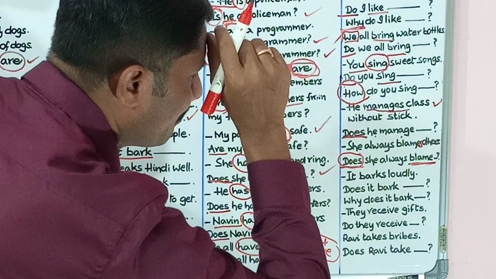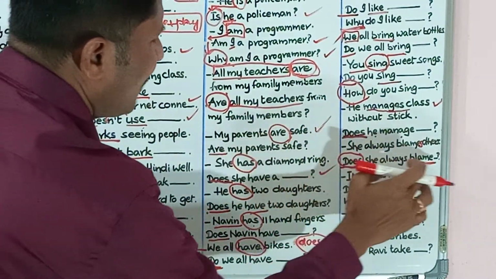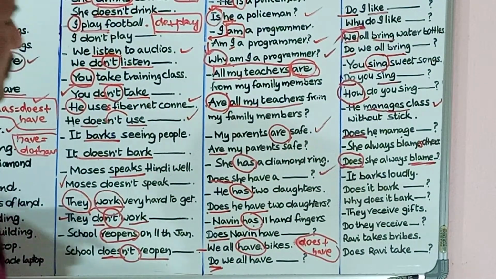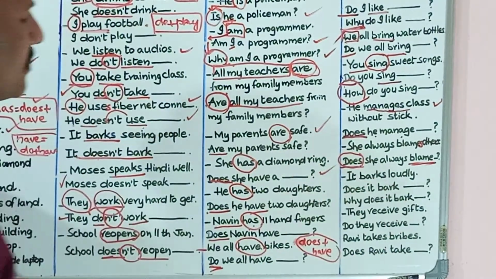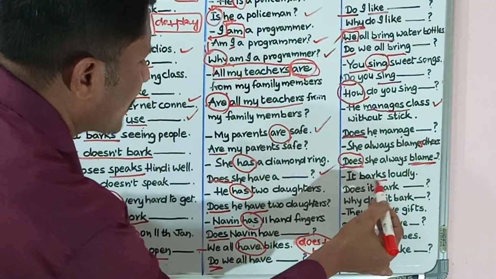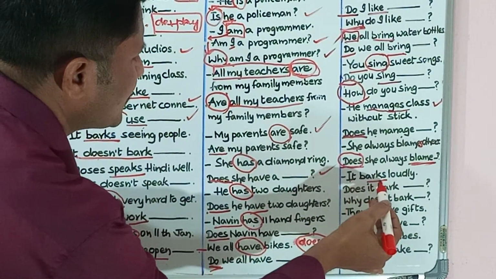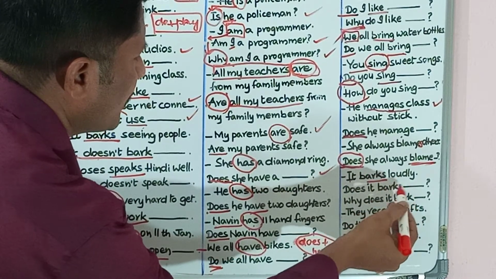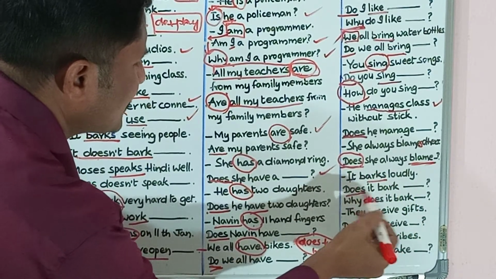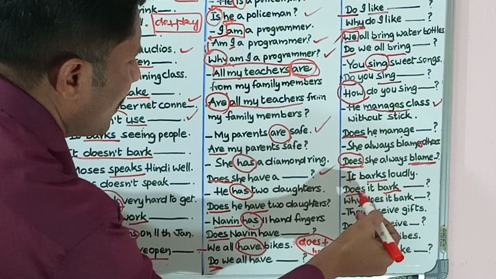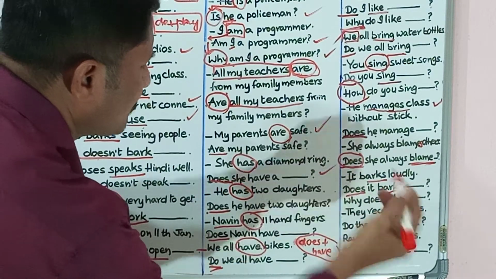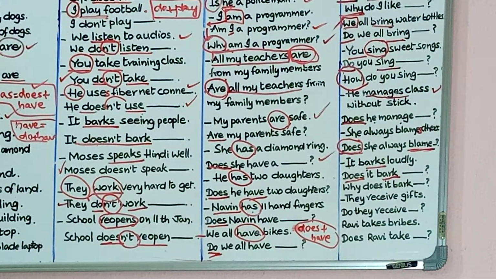You have to write only blame. Does she always blame others? That is the question. Next, it barks loudly. What is the verb? Barks. After it, we have to take a singular verb. Barks is nothing but does plus bark. When framing a question, does it bark? How does it bark? Like that we can frame questions.